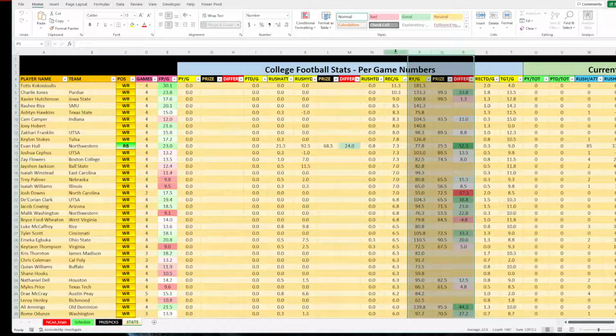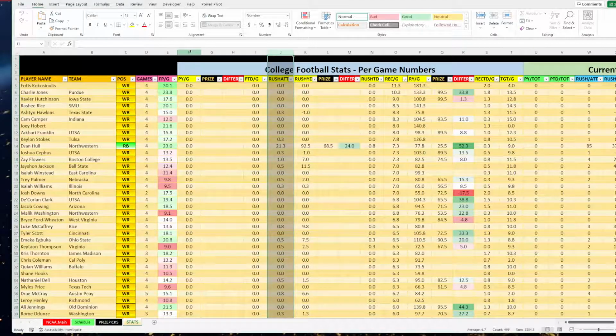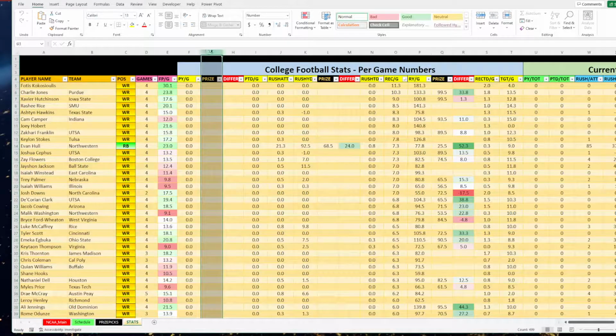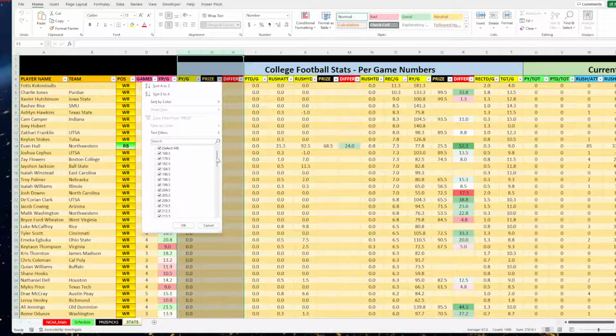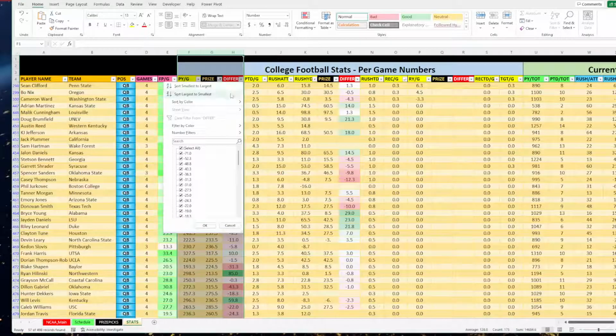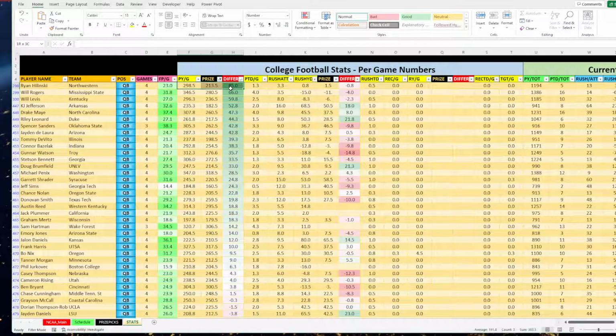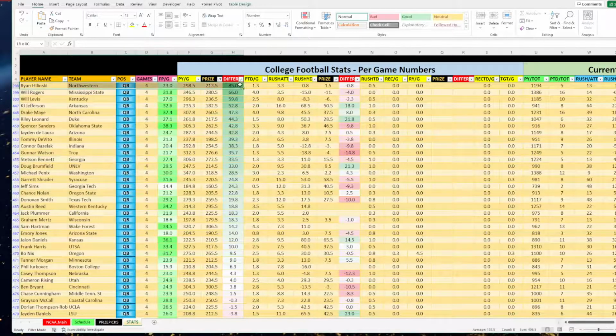But I can also easily pull in the receptions, reception TDs. We have targets in here. That's a good stat to look at. Rushing attempts is another one. But like here for passing yards, we have passing yards per game, the PrizePicks line, and then the difference. So we can see the difference for the averages. So what we would do, and I should have this on there next week, is we'd come here and just get rid of the blanks. So if it's not a quarterback, it just goes blank. So we want to get rid of those. So we pull them to the top. And we're going to sort this by difference. And these are going to bring up the top ones that are averaging the most passing yards per game over the current line. So we can see Ryan Hilinski comes right to the top.